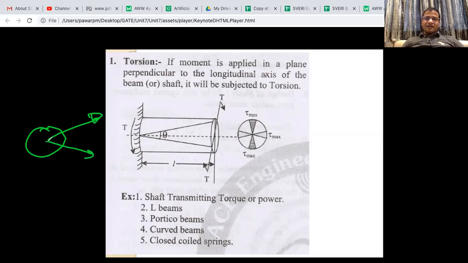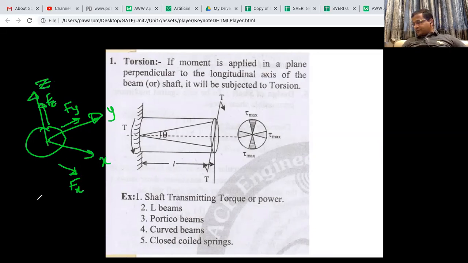Let us label them X, Y, and Z, with a force along X, a force along Y, and a force along Z. You can call these the normal forces, that is Fx, Fy, and Fz.